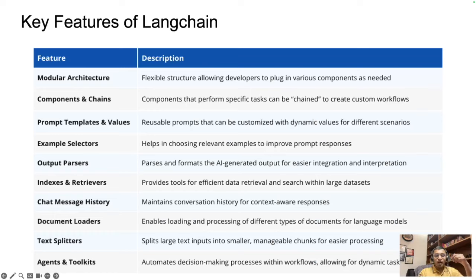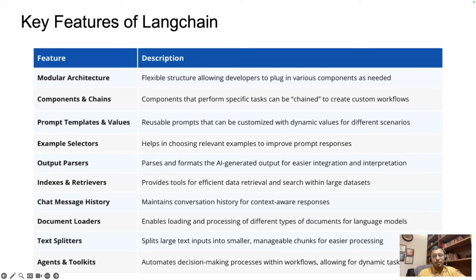The next one is output parsers. Often AI responses are free-form text, so we struggle to give them a structure, but applications sometimes need a structure. Output parsers help you with that. You can give them specific formats like JSON, tables, or SQL queries so they can be easily integrated into the system. And using Langchain, the output is automatically converted into that output format as the final response to you.